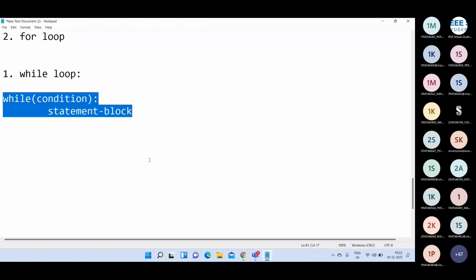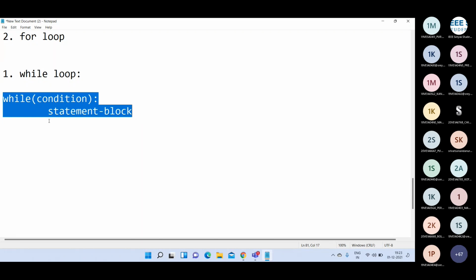First the condition is evaluated. If the condition evaluates to true, then the statements in the statement block are executed. After execution of all the statements, the control comes back to the condition. If it is again true, the statement block is executed again. Again control transfers to the condition. This will be repeated until the condition becomes false.